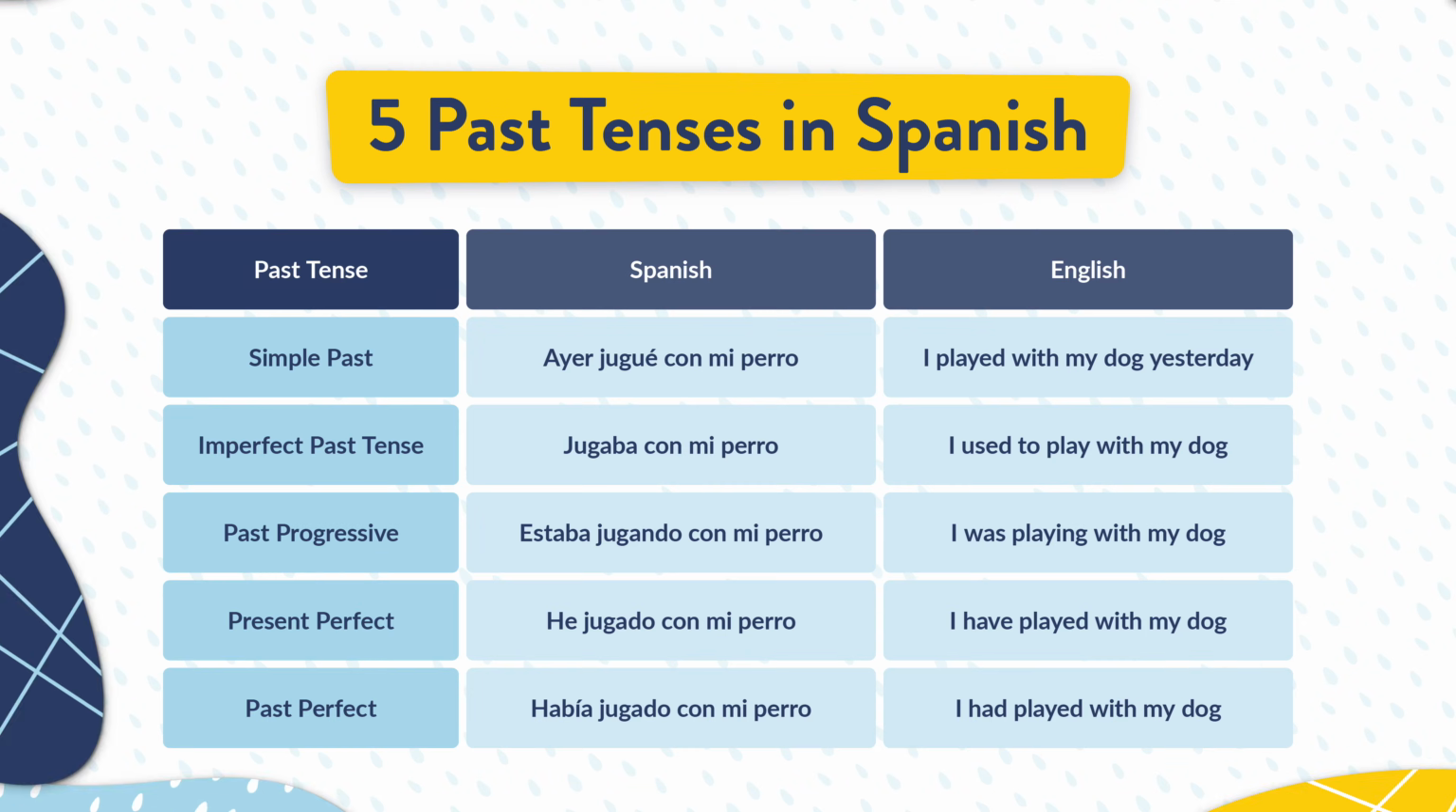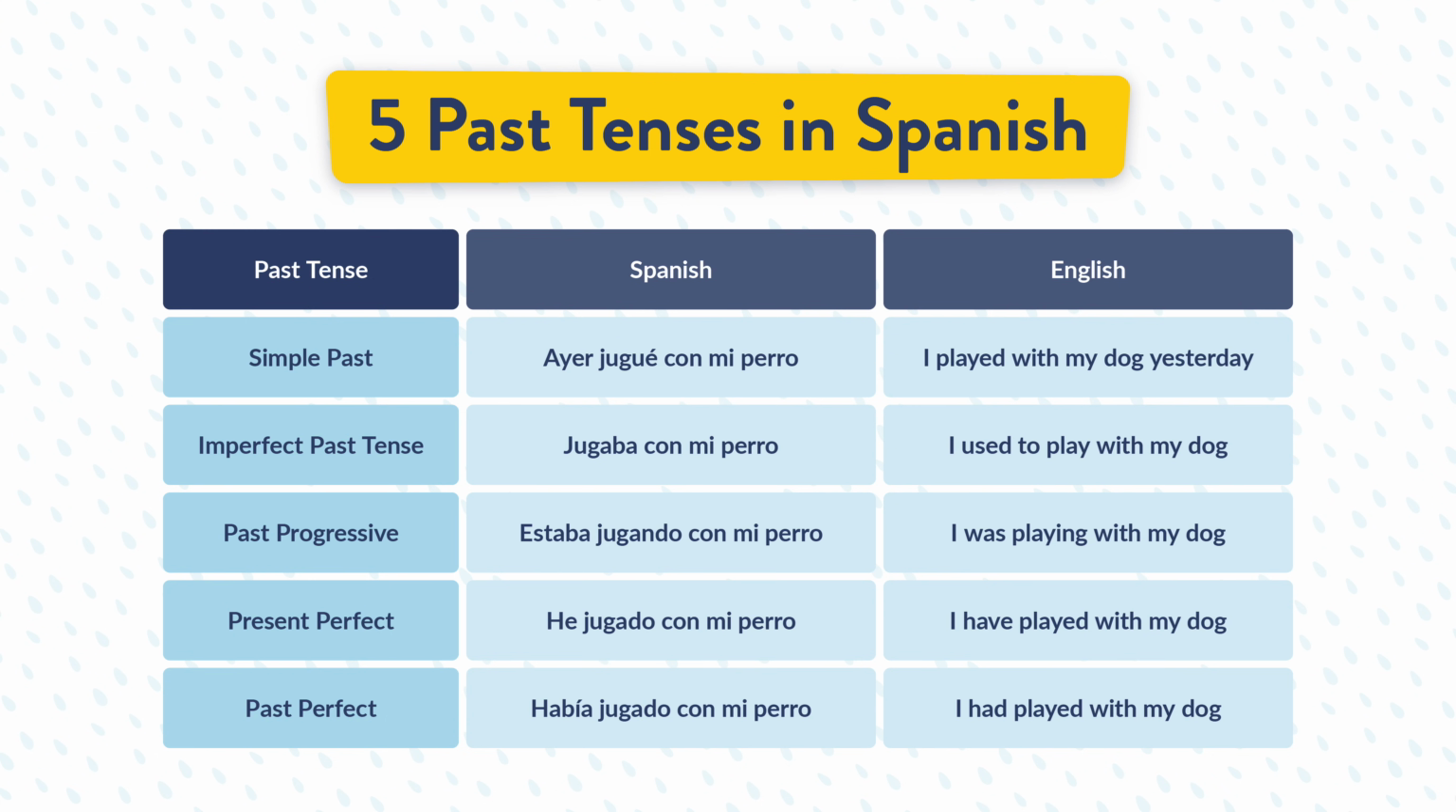Past tense is used to communicate anything that happened in the past. In Spanish, there are 5 different past tenses. We have the simple past, imperfect past, past progressive, present perfect, and past perfect. If that sounds like a lot, don't worry. We're going to tell you exactly what these tenses are and exactly how to use them. Also, all but one of these tenses have an English language equivalent. So, it'll all make much more sense in just a minute.